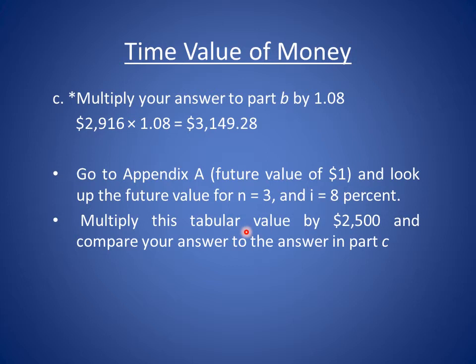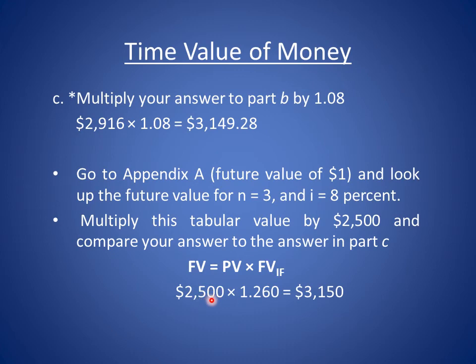The tabular value that you get, you will multiply this by $2,500, which is the present value, and then you can compare your answer to the answer in part C to see whether it equals this amount. So now you use this formula if you're using Appendix A. Future value is equal to present value times the future value interest factor, which you get from the table, which is Appendix A.